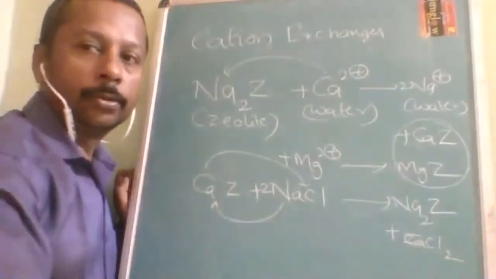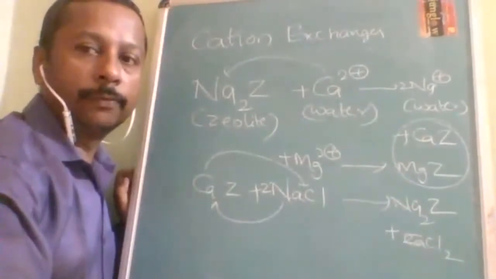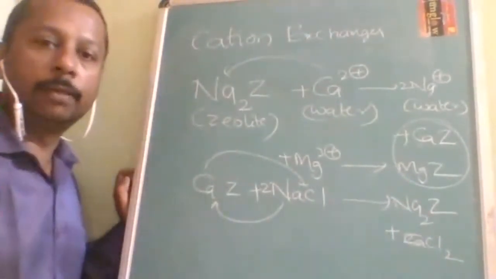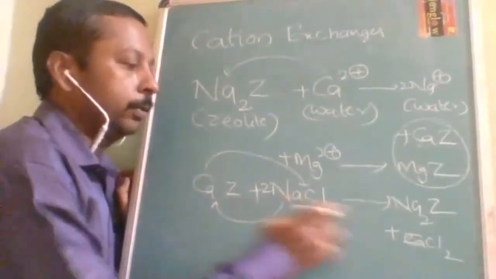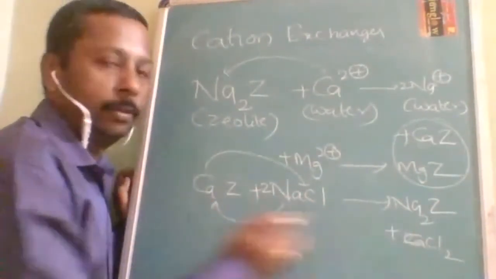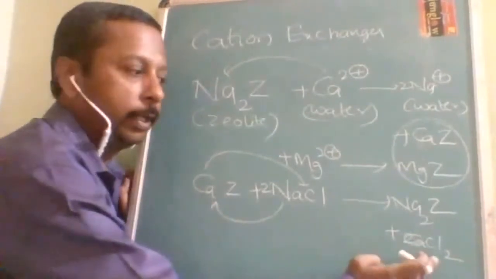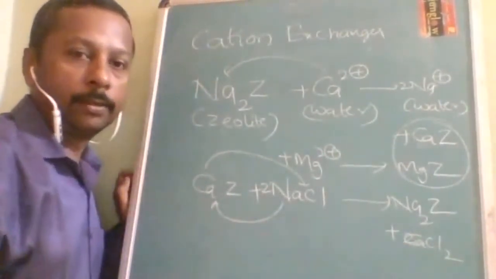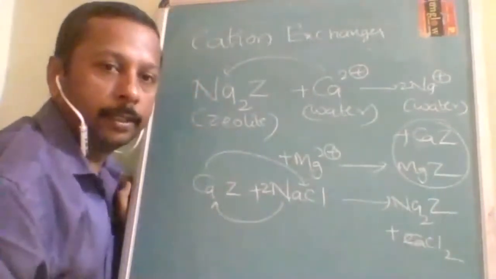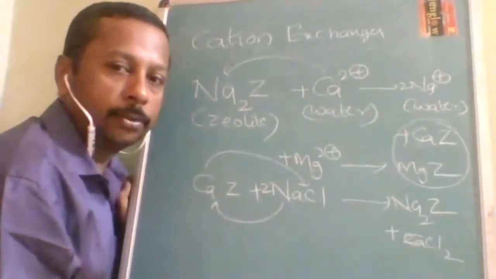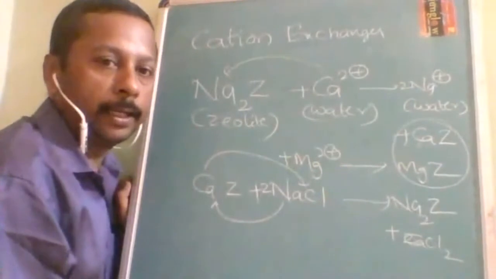CaCl2. We will obtain this if calcium is available. If magnesium is available, then what will you get here? Magnesium chloride. So calcium and magnesium from the exhausted zeolite will be replaced by the sodium. This is the cation exchanger.